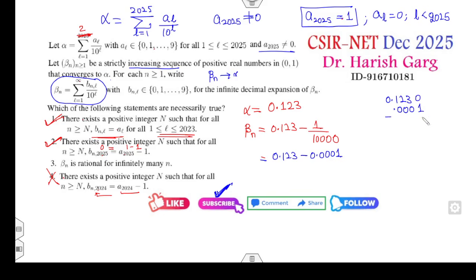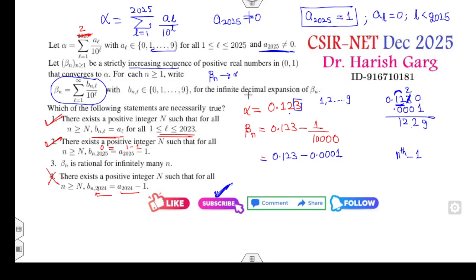0001, you see that number will be 9. Whatever the number here comes to be, if it is the nth digit, that will be nth minus 1, and its place becomes minus. The other numbers will always be the same because A of 2025 is non-zero. The last digit is either 1, 2, 3 up to 9, and when you take carry over, this number must be 1 minus. Fine. And the first 2023 numbers are always the same.